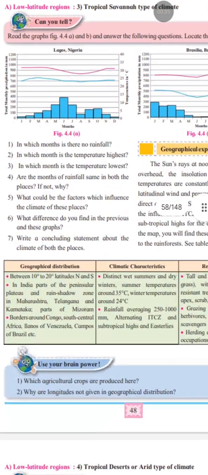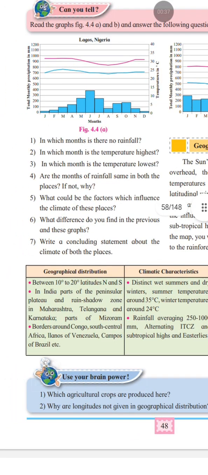So first question is, in which months is there no rainfall? You can see in Lagos, Nigeria, and Brasilia, Brazil, in both graphs, it rains throughout. It rains throughout the year in both Lagos and Brasilia.